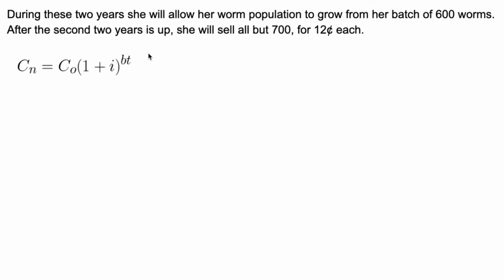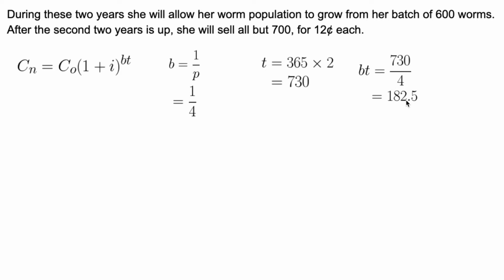The period is not equal to 1, where b is 1 over the period. That's 1 over 4. Time is the number of days, because we're using the period as days. Our time has to be in days. There are 2 years, 365 days in a year. 365 times 2 is 730 days. bt is going to be 730 times 1/4, or 730 divided by 4, which gives us 182.5.